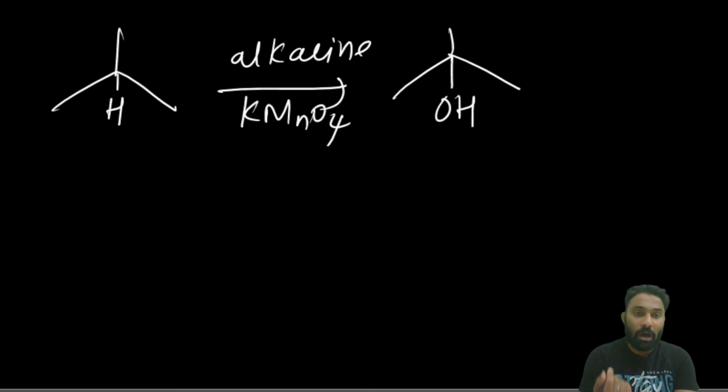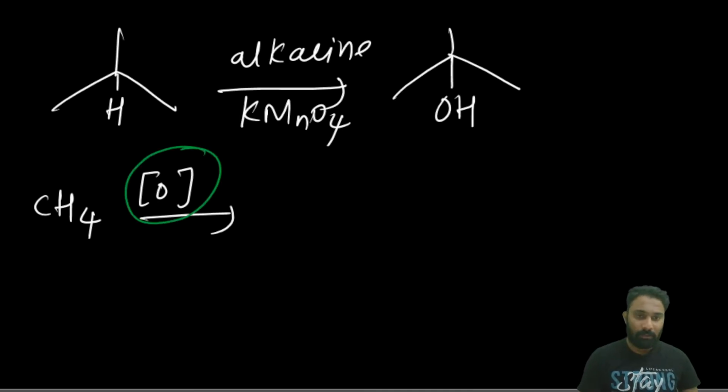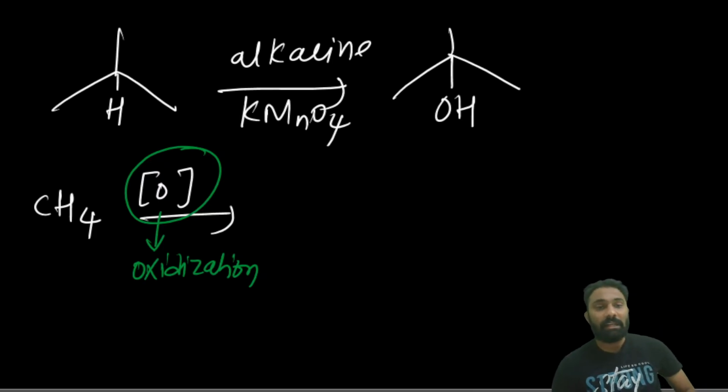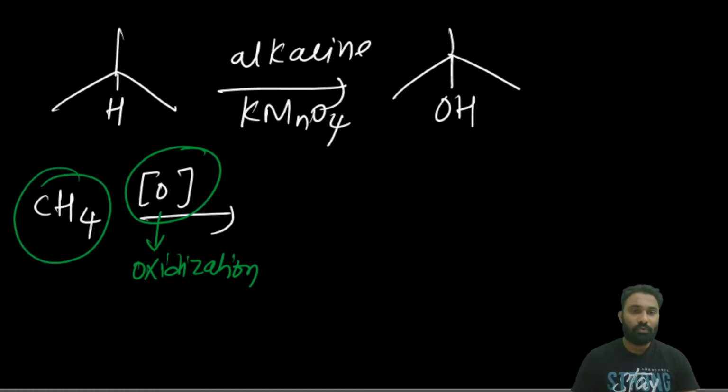Now we will see how KMnO4 oxidizes CH4. Here this is CH4, right? Whenever in chemistry you see this symbol, you have to consider it a strong oxidation symbol, meaning whatever species is present here will oxidize the reactant.